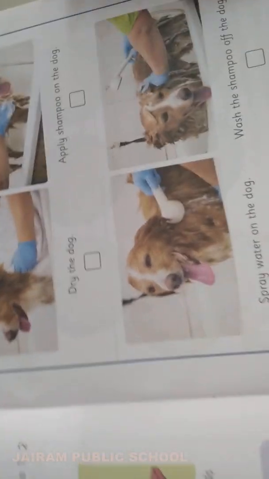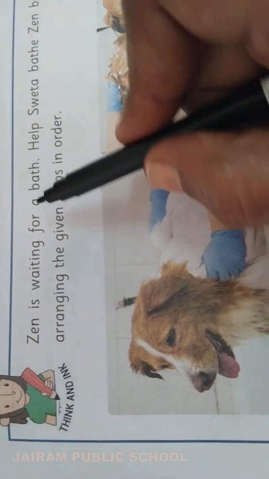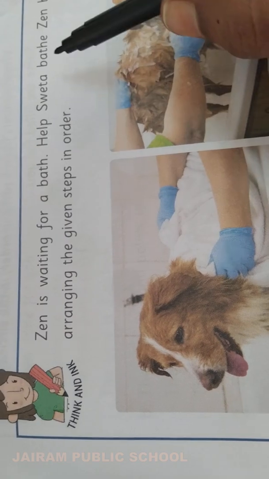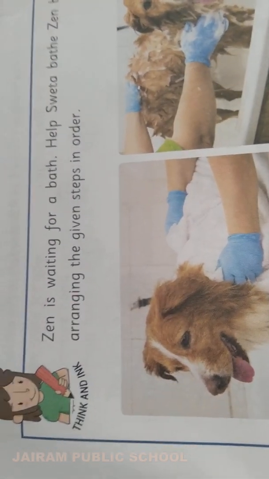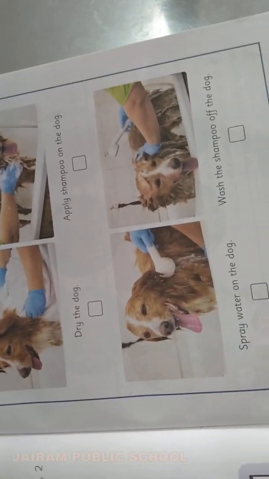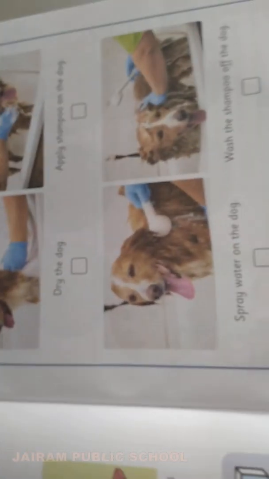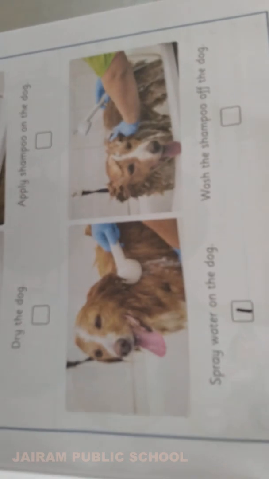Page number 17 in your studio, 8.7 activity. Thinking. Zen is waiting for a bath. Help Sweta and Zen by arranging the given steps in order. Which step will come first? See, 4 pictures are there. First, what will we do? Spray water on the dog. First step. Put number 1.